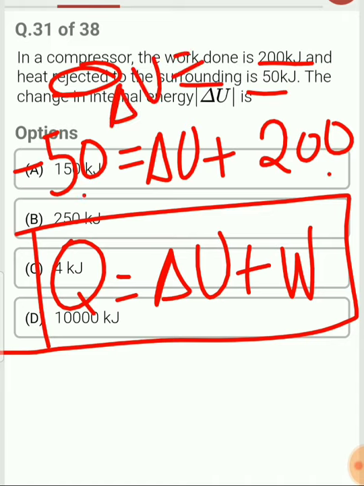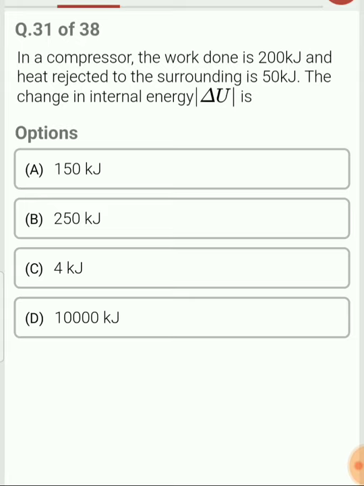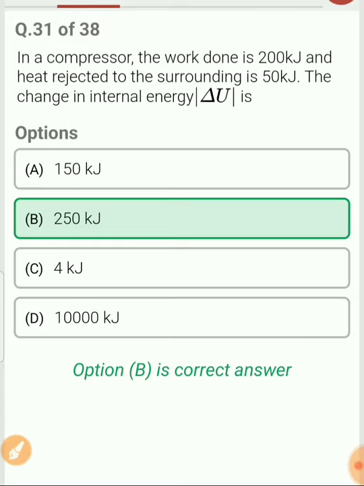Minus 250. Delta U is minus 250 kilojoule. But in this case, you have to take the positive value as I said earlier. So mod of delta U will be equal to 250. If only delta U is asked, then the answer will be minus 250. But if mod of delta U is asked, then the answer will be 250 kilojoule.